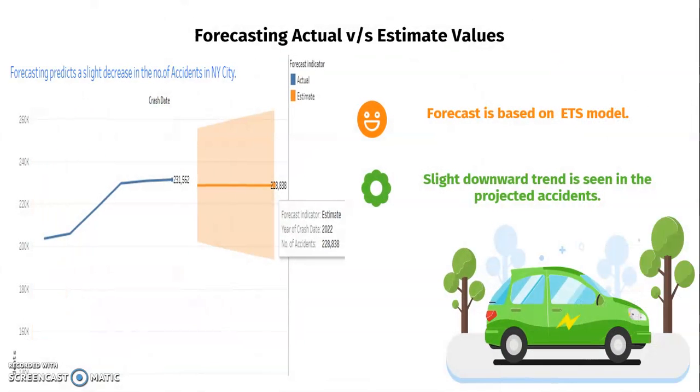And then I did a forecasting of actual and estimated accidents happening in New York City. Here I was able to do a forecast of 3 years, from 2019 to 2022. I was able to determine that there is a slight downward trend in the projected number of accidents. The forecast was done in Tableau, and it is based on an ETS model.